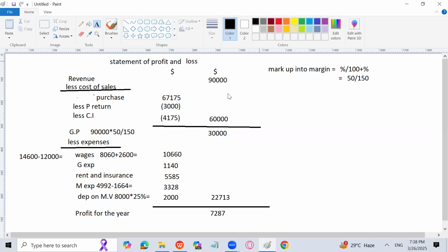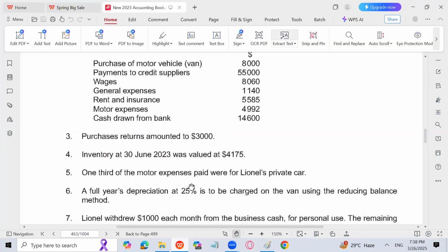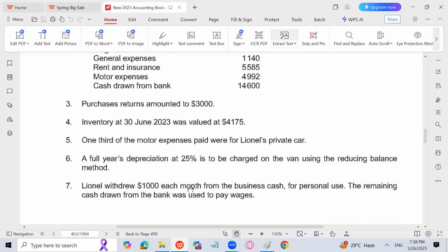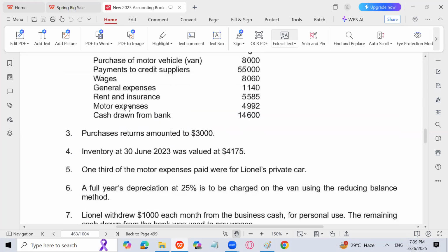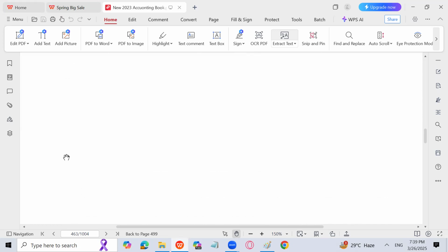So this is how we are done with this question. Markup margin is given, and the important point which students found difficult, that we have been given cash drawn from bank. Cash drawn from bank is 14,600. Out of that, we have paid 1,000 each month of drawings, 12,000. The remainder is used to pay wages, and wages will be written in expenses along with the wages which has been paid from the bank. Both will come. 7,287 is the profit for the year.